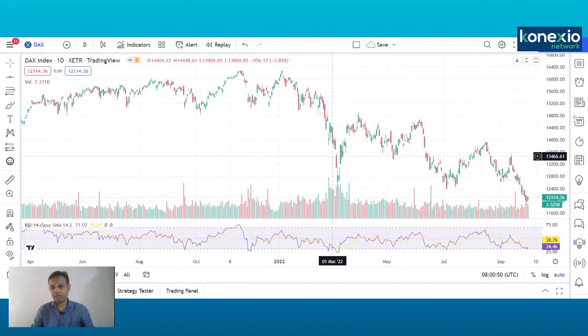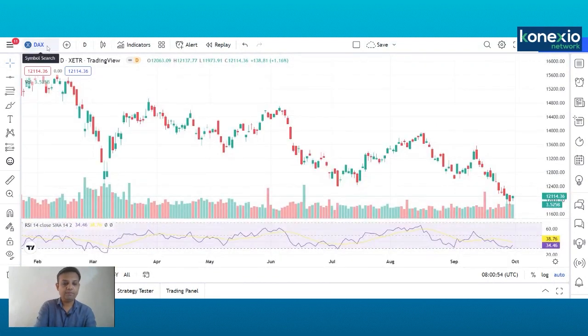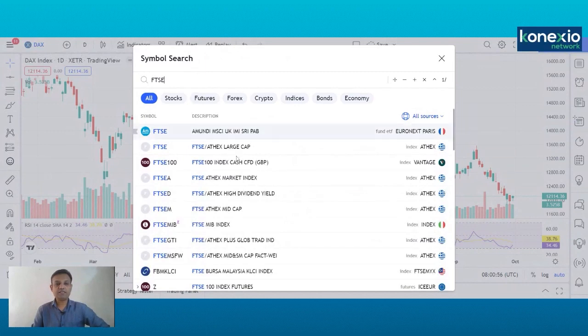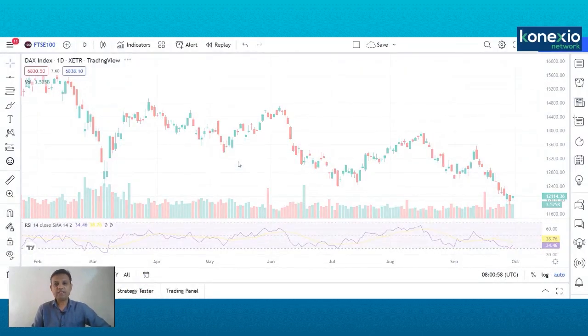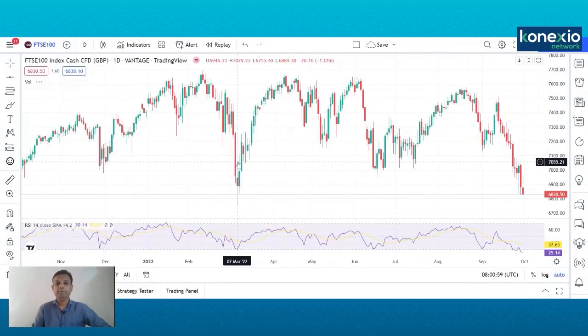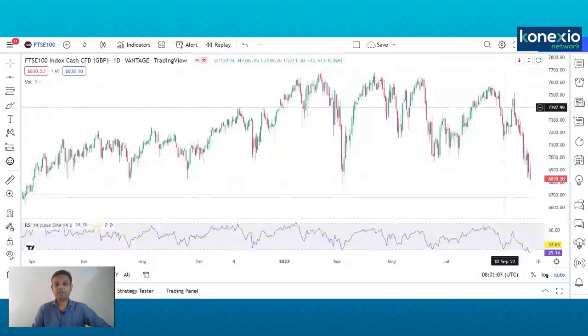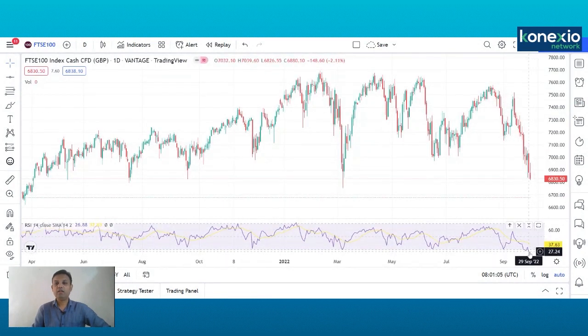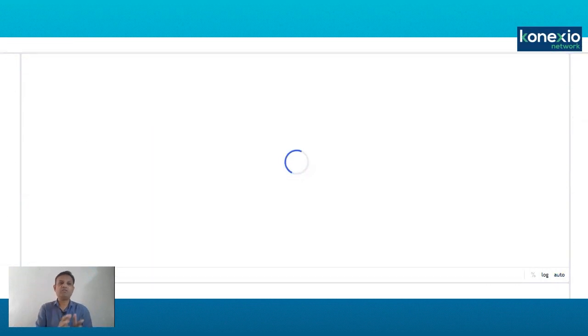Now let us go to the FTSE. The FTSE markets are also showing the same kind of pattern. It is also in a time correction. Here it is in oversold territory. Here also you can see RSI multiple times taking support and it has rallied. When RSI has rallied, the market has also rallied. Now, as I said, FTSE markets also might see maybe 100, 200 or 300 points downside from these levels.